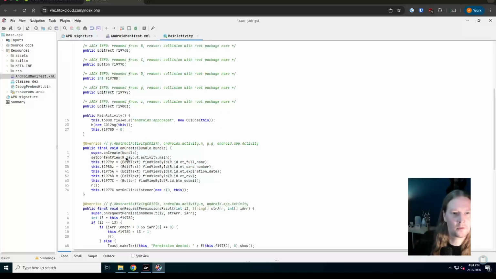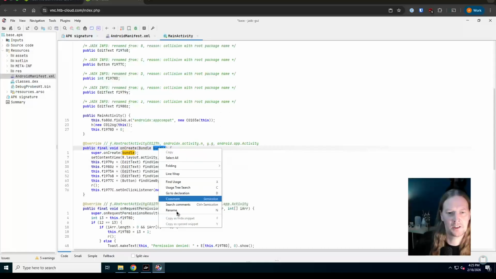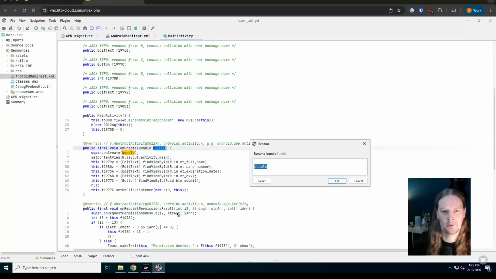So I'm going to maybe rename this. I'm going to rename this actually, just in case we see it referenced anywhere else. And we can call that card details.